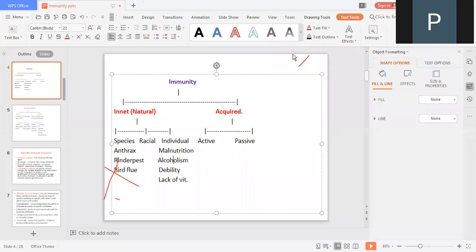Today's question: half-life of the drug. Half-life of immunity. What is the meaning of half-life? Tell me tomorrow about this.